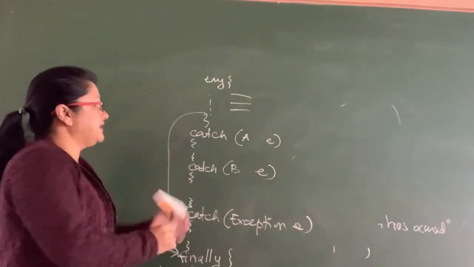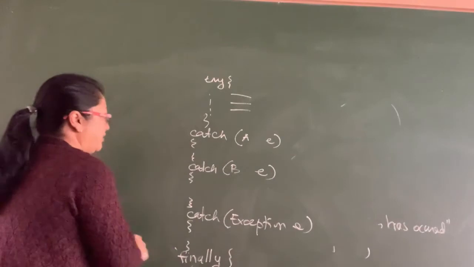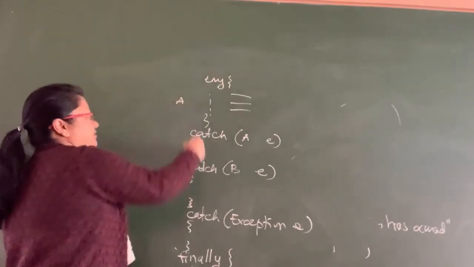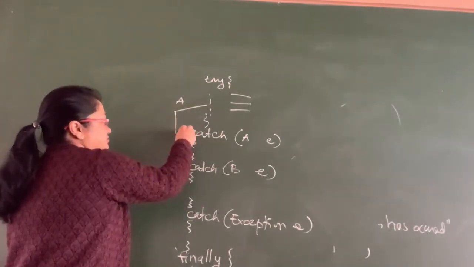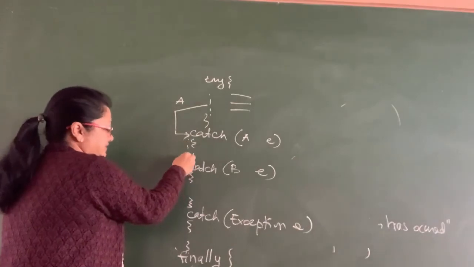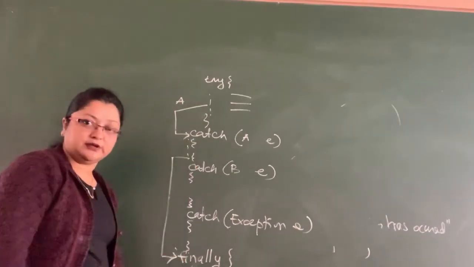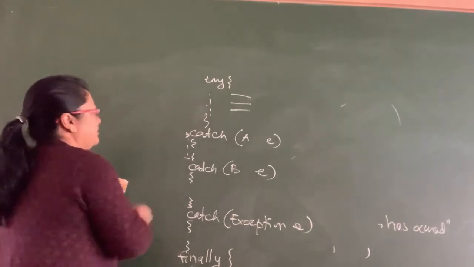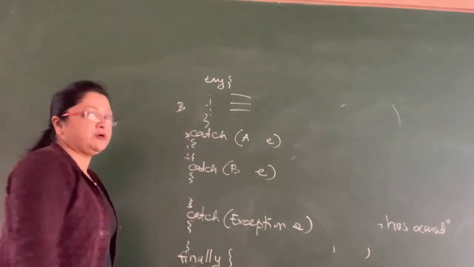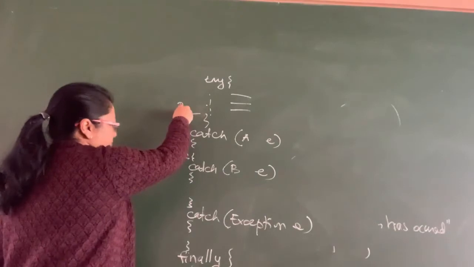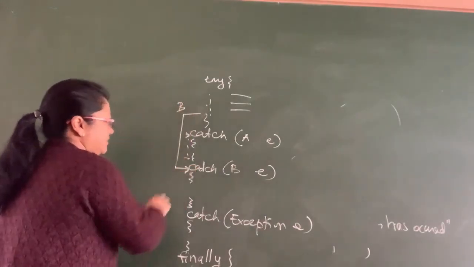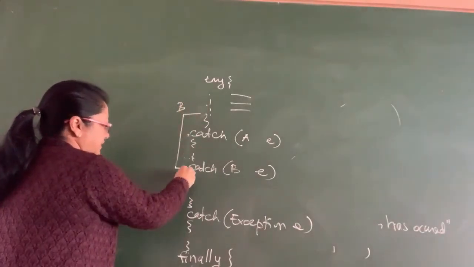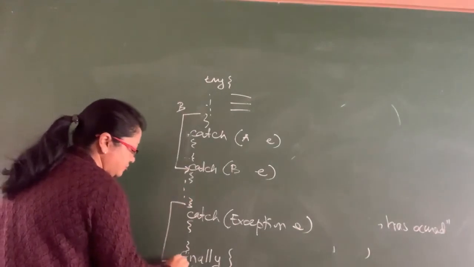If an exception occurs, say exception A, then the control comes to this block, it will execute this and then come to finally. If exception B occurs, then the control comes to this without executing the other parts, it will execute this and then go to finally.